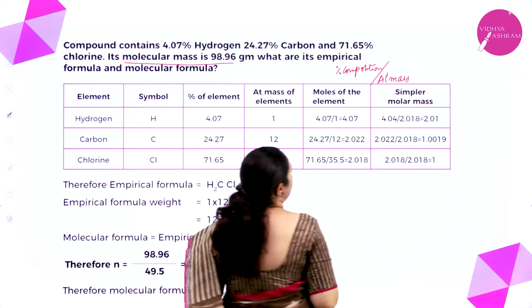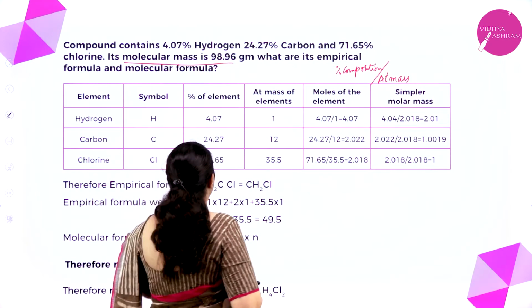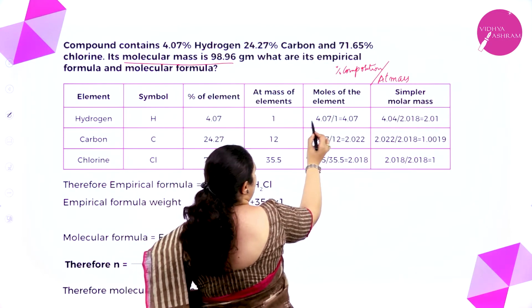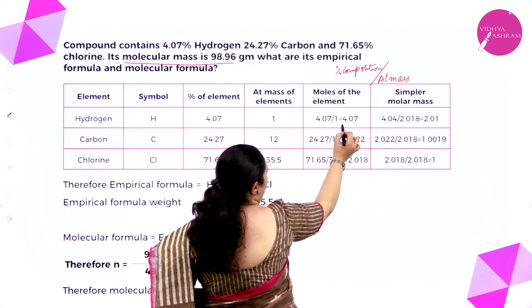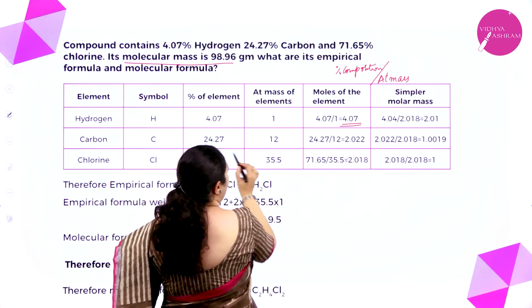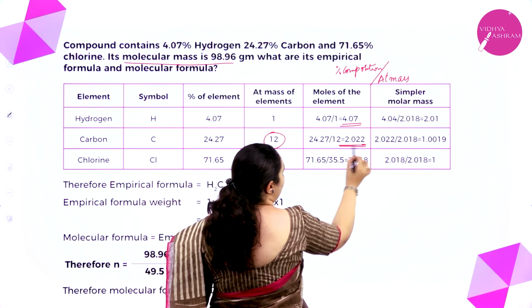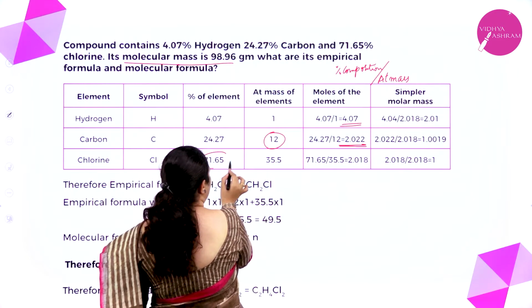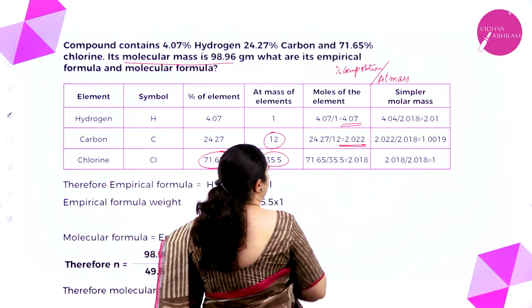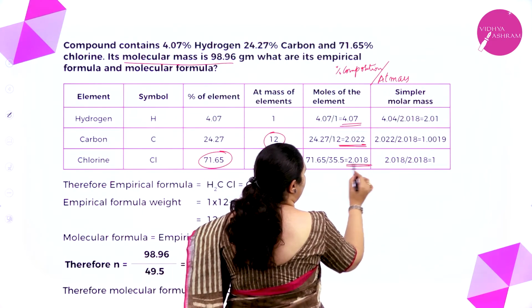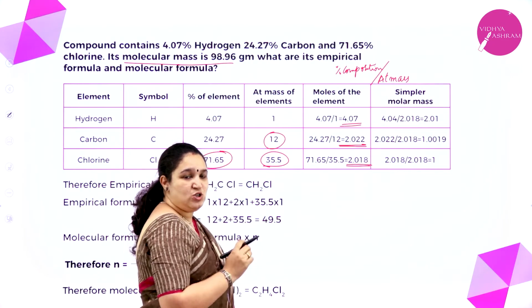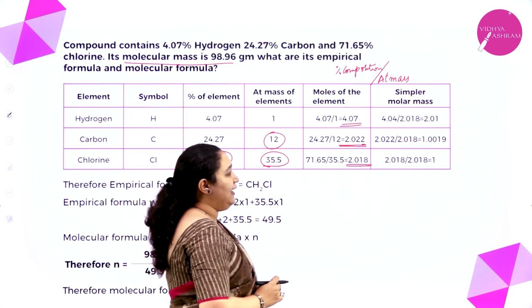What is it? Percentage composition by atomic mass. So 4.07 is the percentage composition, divide by 1, I got 4.07. 24.27 divided by 12, that is atomic mass, I got 2.022, and 71.65 divided by 35.5, I got 2.018. So I got the moles of the element.